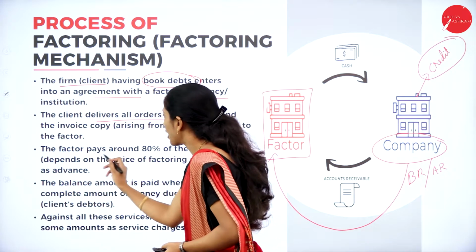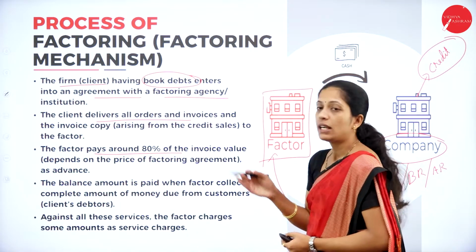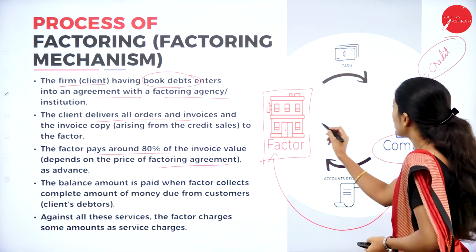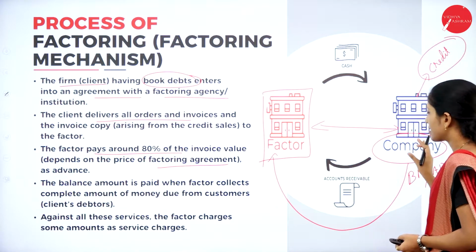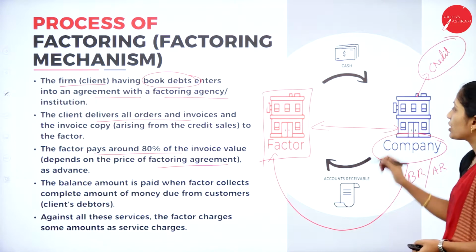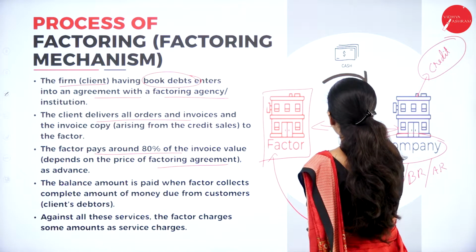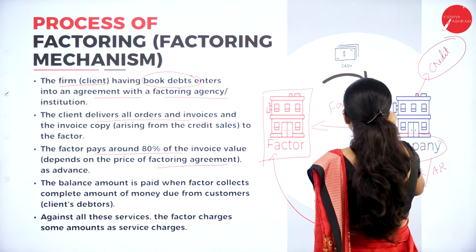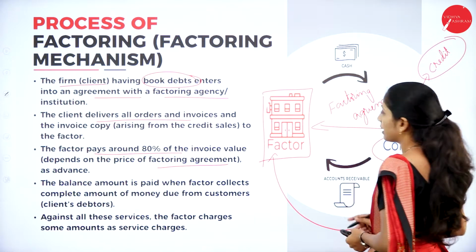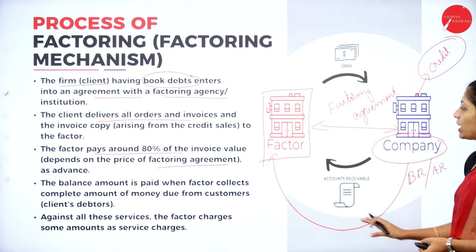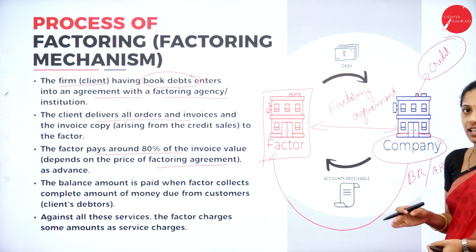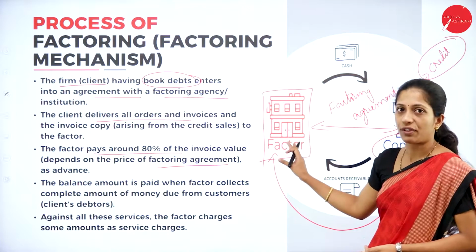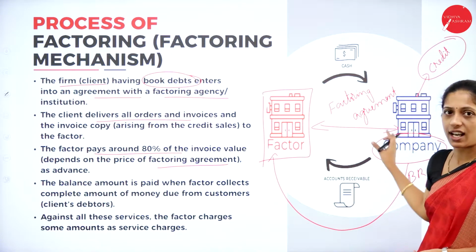The factor pays around 80% of the invoice value as advance, depending upon the terms of the factoring agreement. So there is an agreement between these two parties, that is the company as well as the factor, which is called what? Factoring agreement. So the agreement between these two is called the factoring agreement. Now the company has delivered the bills receivable or account receivable to the third party, that is called the factor. So there is an agreement between the factor and the company.